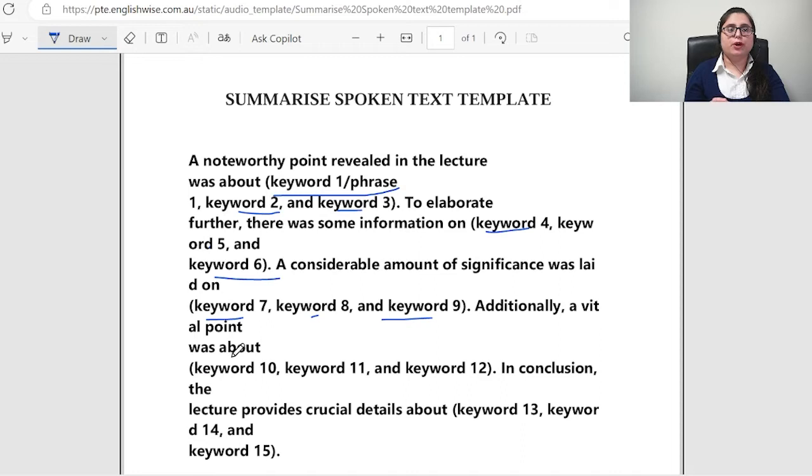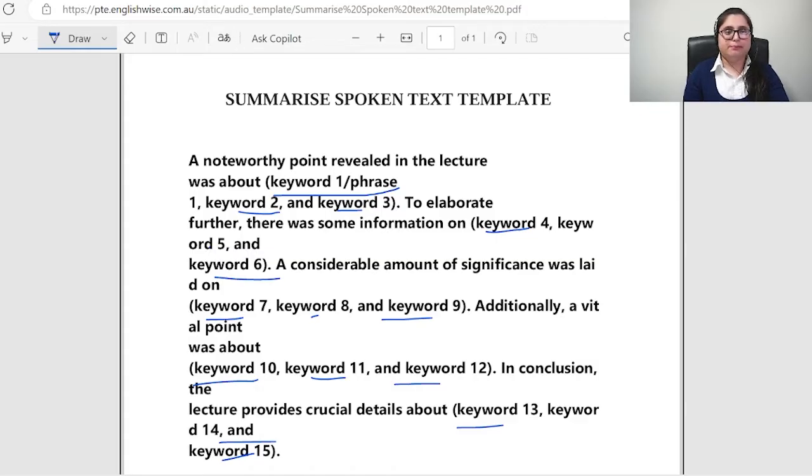Additionally, a vital point was about, then you have to write down the keywords in there. In conclusion, the lecture provides crucial details about, write the keywords and phrases. All the phrases or keywords should be meaningful. I'm repeating, you can just cram this, fit your phrases and keywords, you are going to get a very good summary and you will be getting points in there.